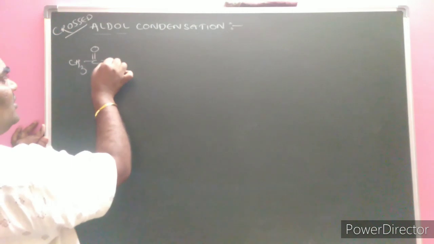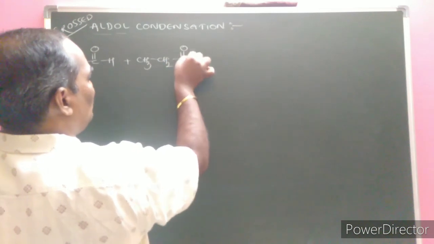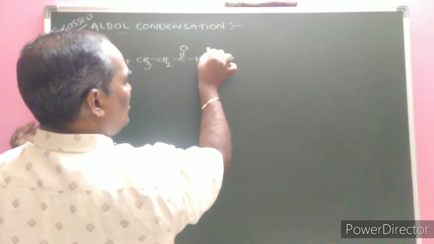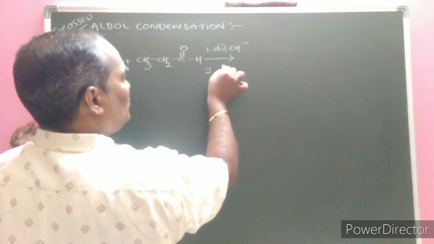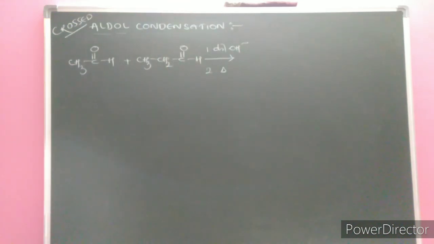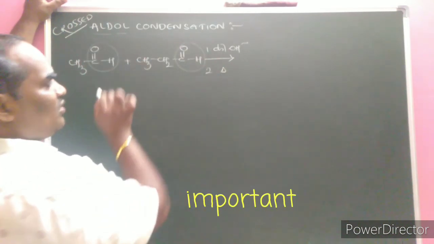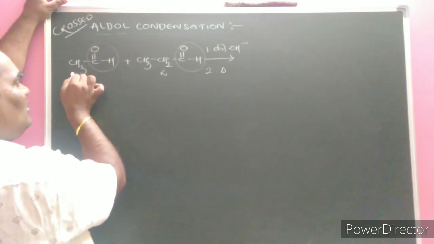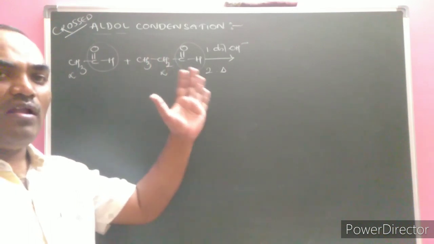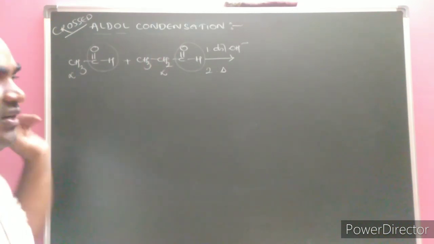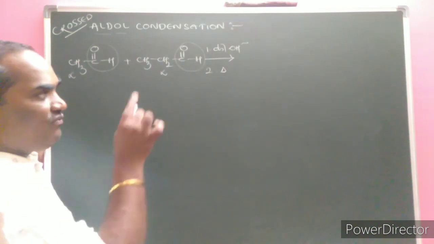Let's check. CH3 C double bond OH, another one CH3 CH2 C double bond OH. Then, very important, case 1: dilute OH minus ion is given, case 2: heating is given. How many products are formed? Here are carbonyl compounds, both are aldehydes. Alpha hydrogen atoms are present in both cases, which means both will participate in aldol condensation. But both are different: one is acetaldehyde, another is propanaldehyde. How many products are going to form is the first question.